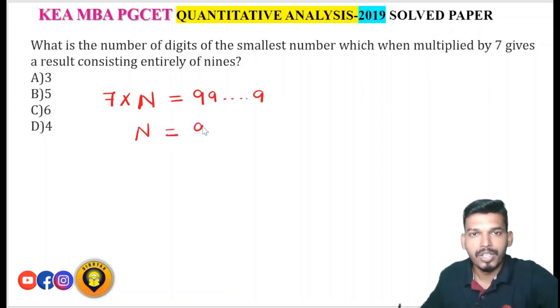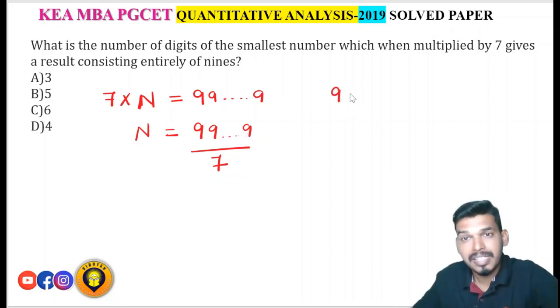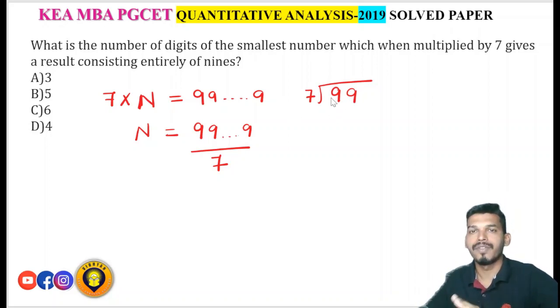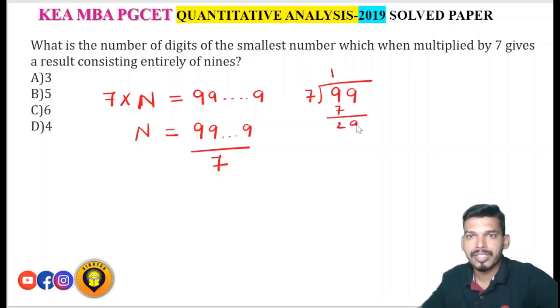So if you want to find the value of n, this 999 result that we get should be divisible by 7. So you have to find the least number of nines first. Suppose I take 99. You have to check whether 99 is divisible by 7. See, 7 ones are 7, 29 is the remainder, 7 fours are 28, 1 is the remainder.